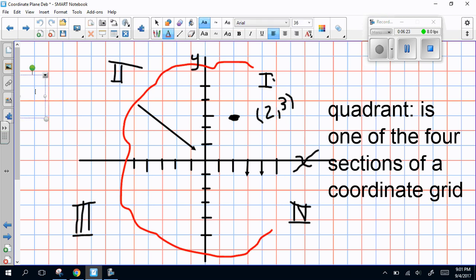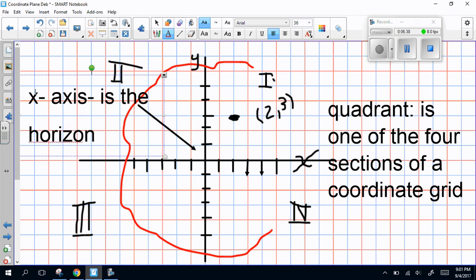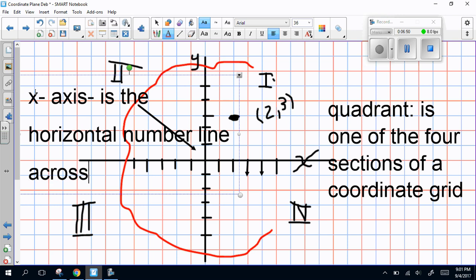The x-axis, and remember from science, an axis is just an imaginary line, is the horizontal number line. And the way I remember it is if I cross something out, I draw an X through it, so it goes across. And then the y-axis is your vertical number line.